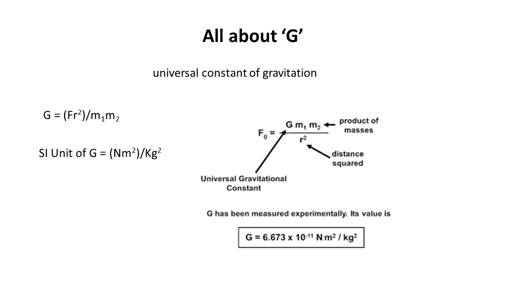Now its other unit, small unit, is Dyne centimeter square upon gram square. In true sense, this universal constant of gravitation is constant term. Its value remains same everywhere.